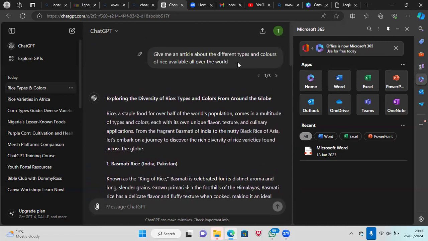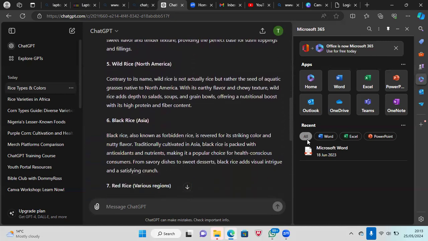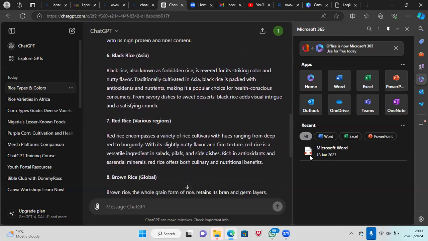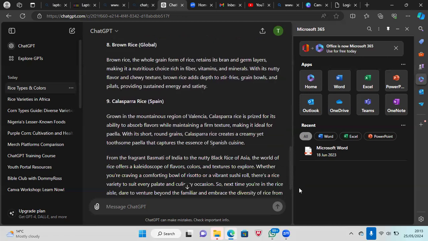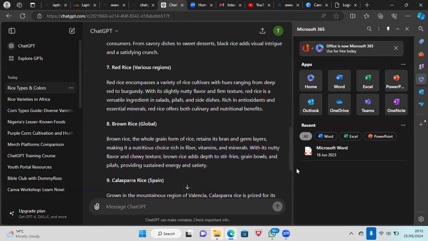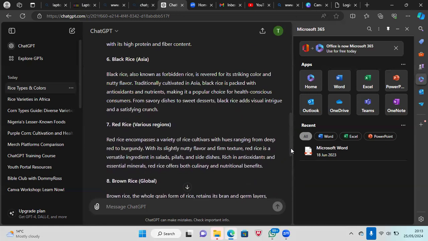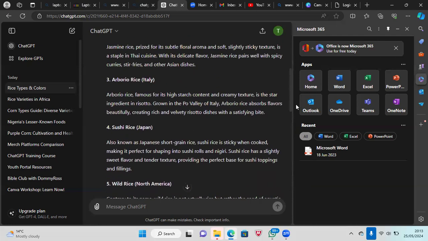The first one, we asked it again to do the same thing, but not too much information: give me an article about different types and colors of rice all over the world. If you notice, it's still mentioning the same thing. It didn't even mention wild rice in this case. So I'm going to go back to it and tell it to give us information about black rice, brown rice, calasparra rice, and which one didn't it mention again? It didn't mention brown and calasparra rice.